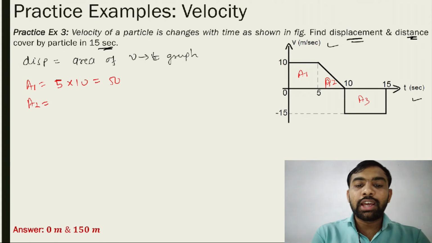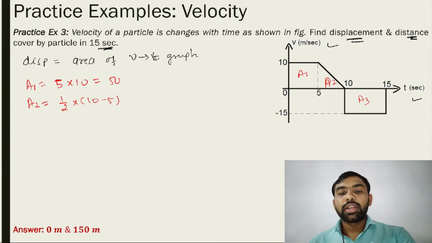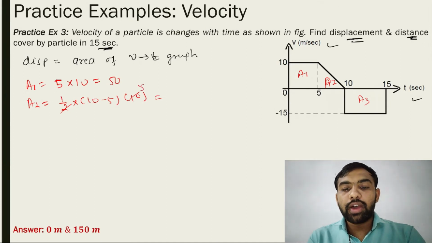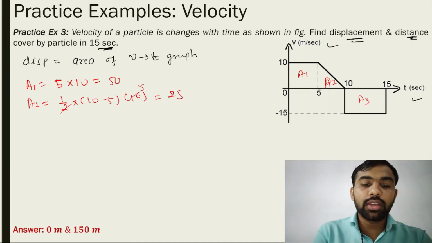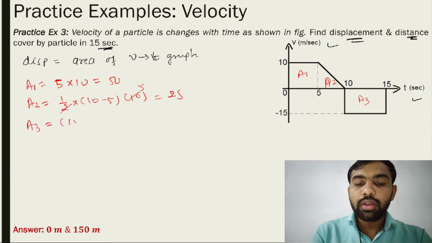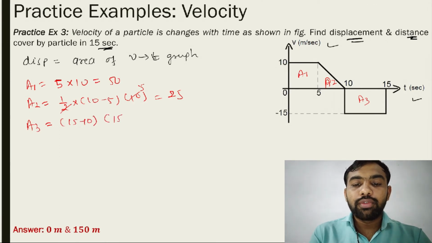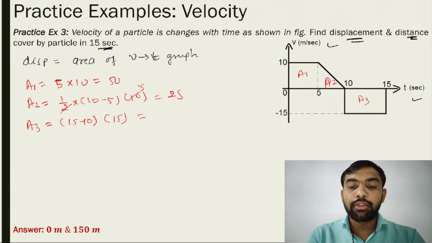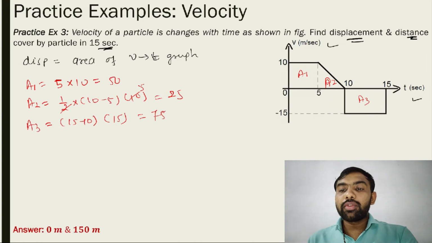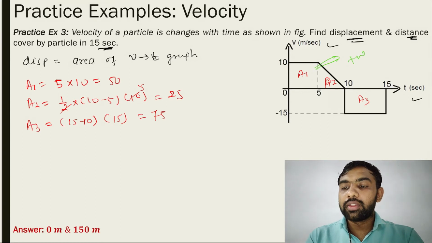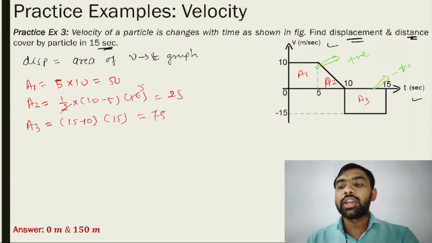Find A2. A2 is a triangle, and a triangle is 1/2 base into height. The base is 10 minus 5, the height is 10. So 1/2 into 5 into 10 gives 25. Find A3. That is again a rectangle, so length into breadth. The length is 15 minus 10, the breadth is 15, so the answer is 75. But if you consider this situation, then these areas are positive and this one is negative.